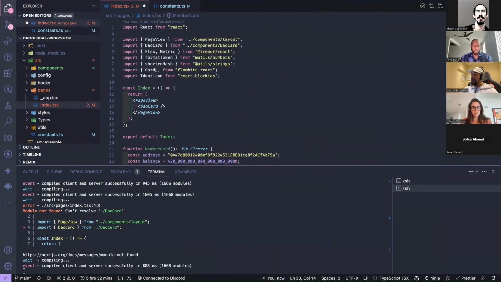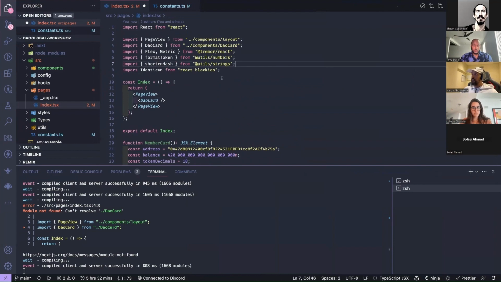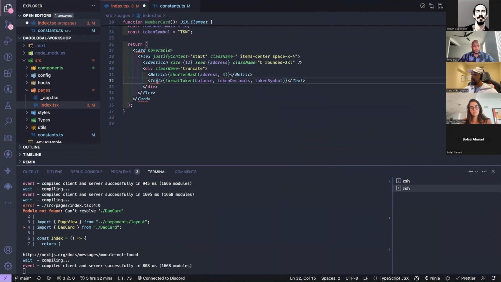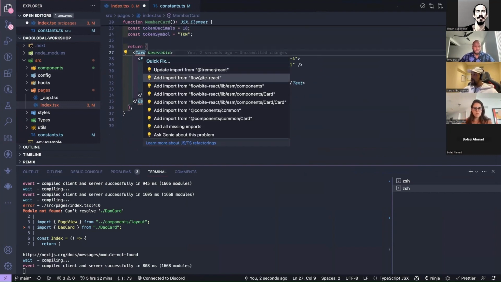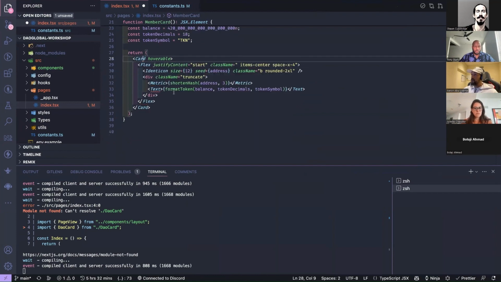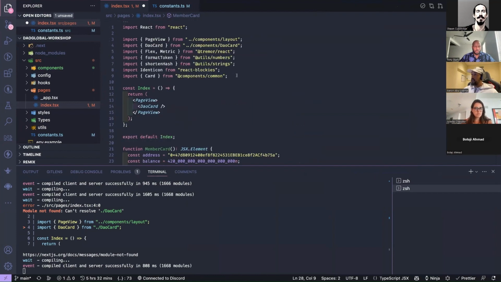Okay, so let's update all this stuff again. From here, we want that from components, and we want that text from Tremor.